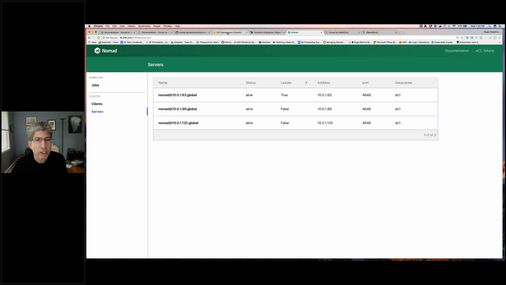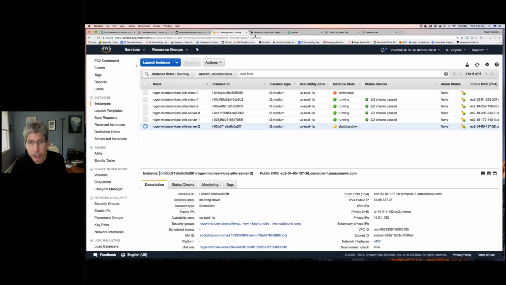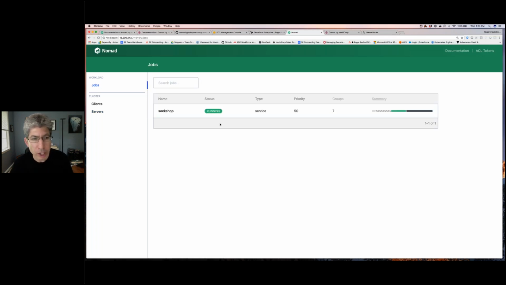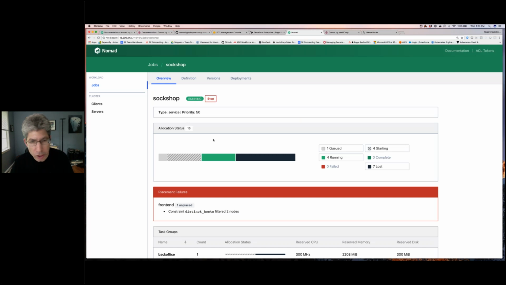So which one did I just kill? I just killed 132. So we see already that the leader has changed, right? Now 1.63 is the leader. So you see that Consul has resiliency, and I can still use this UI. I can still look at my jobs. Nothing's changed. This would be totally transparent. If you didn't happen to be looking at the servers, you wouldn't know that the leader had changed, if you were just a user, right?